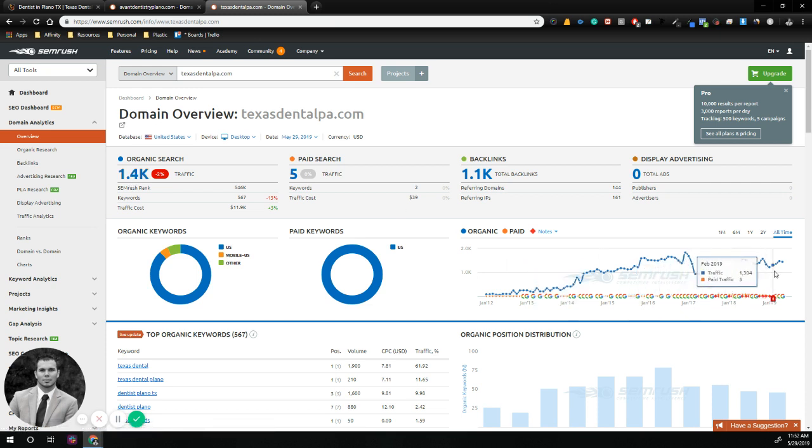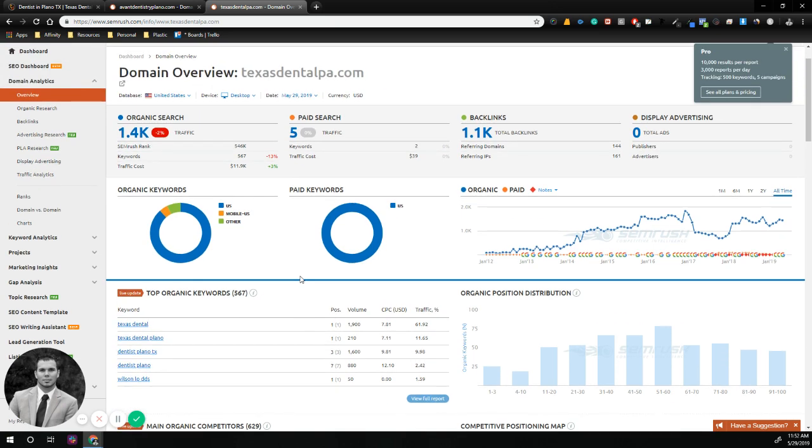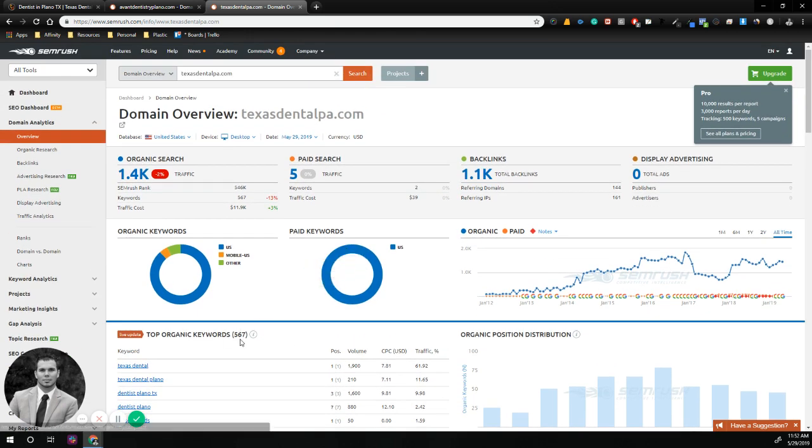You can see their traffic amount. It's always been pretty high, and they've been pretty consistent. Part of that consistency is coming from the content. So you can see keywords. They have 567 unique keywords that they're being found for. As a dentist, you're going to have a lot of keywords. I would say roughly 300 to 500 keywords.